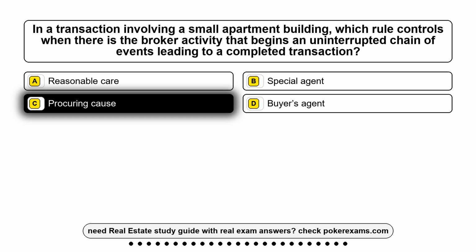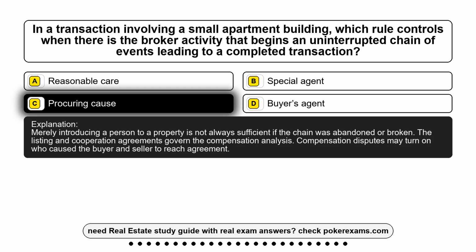Procuring cause. Merely introducing a person to a property is not always sufficient if the chain was abandoned or broken. The listing and cooperation agreements govern the compensation analysis. Compensation disputes may turn on who caused the buyer and seller to reach agreement.